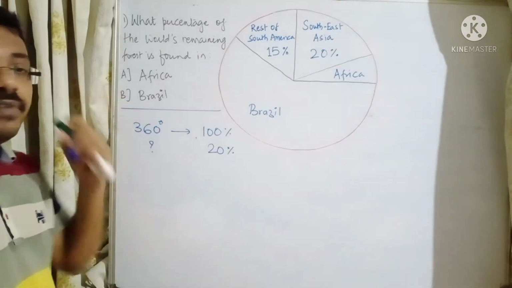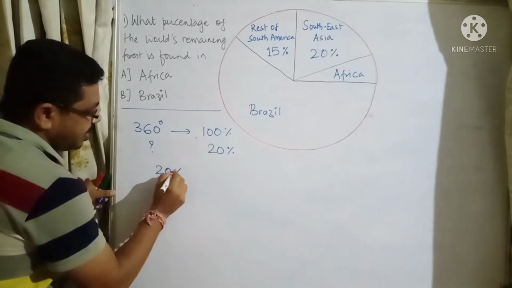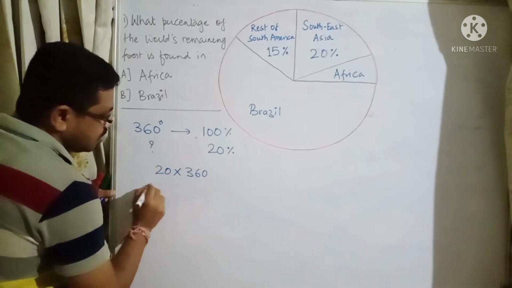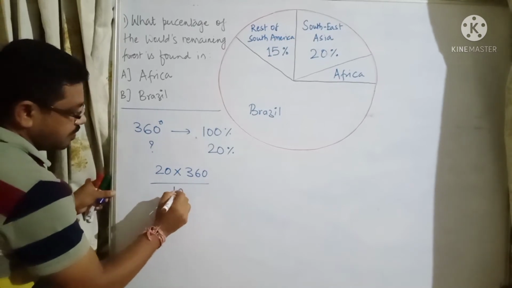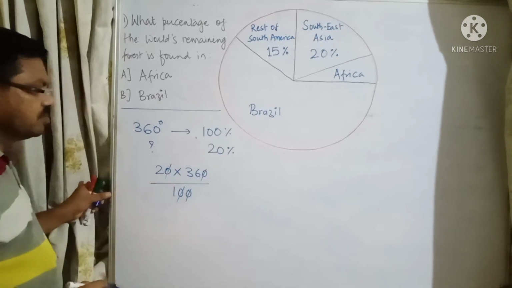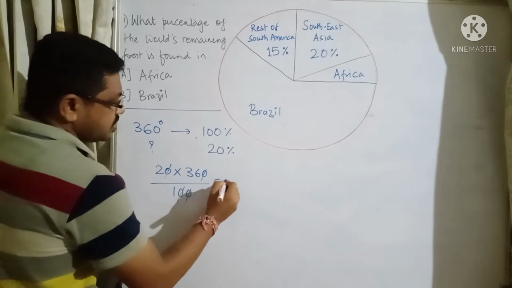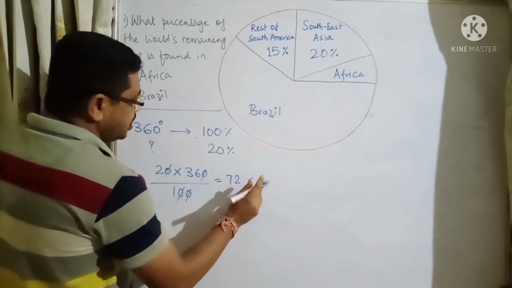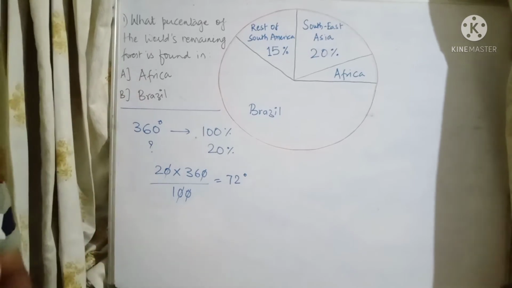Okay, so here the calculation is simple. 20 into 360 upon 100, right? So you can see that 20 into 360 upon 100 is equal to 72. So this 72 is what? 72 degree. We got 72 degree, right?